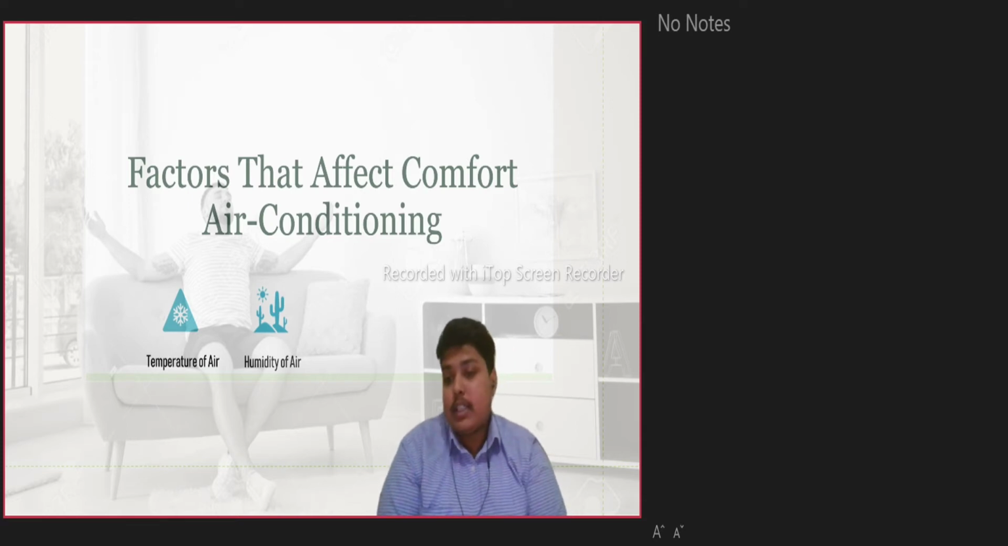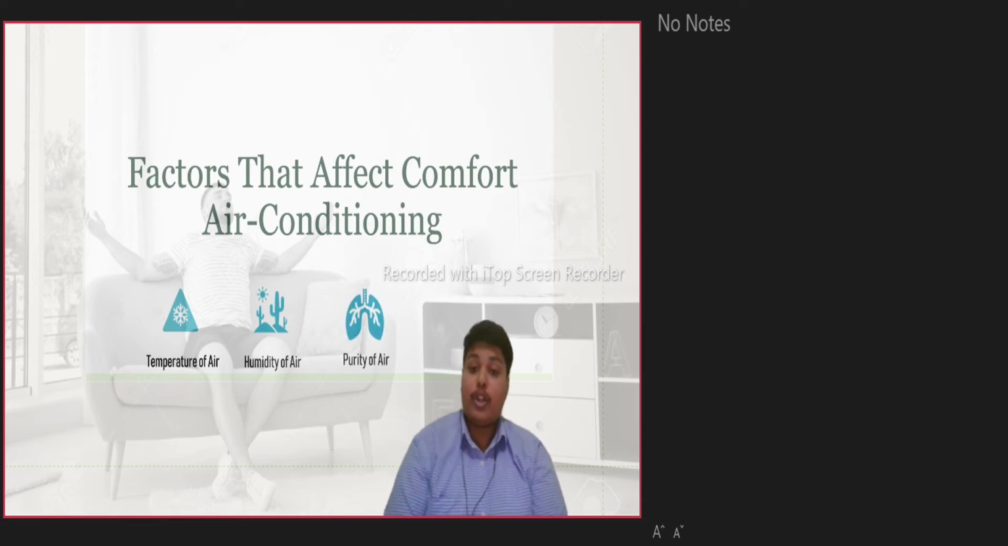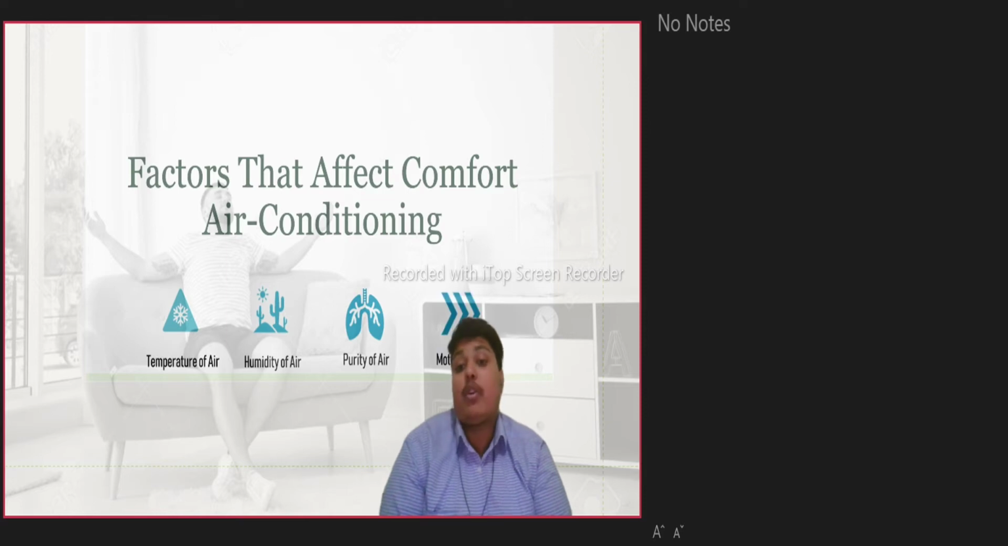So, the third one is purity of air. Purity of air is very important. Proper filtration and air purification must be done, and the supply of air free from dust and dirt should be made in the air conditioned space. Nobody wants to stay in a home with stale air. So the purity of air is very important in an air conditioning system.